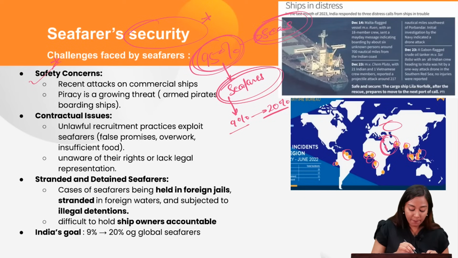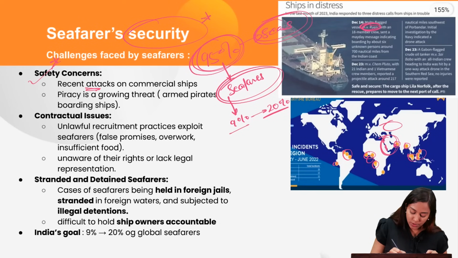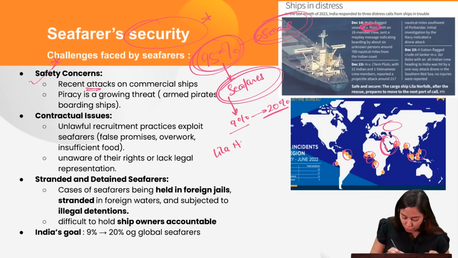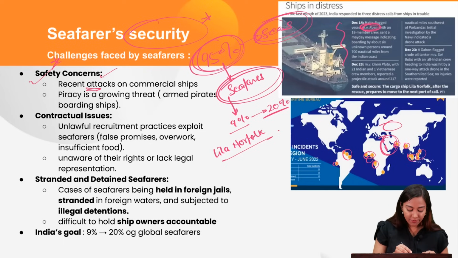So therefore, because of the recent attacks, for example, this MV Ruin, and there was also this one ship which was Leela Norfolk. They carried Indian seafarers and they were attacked. They were attacked by these militants, by the pirates. So there are of course natural safety concerns.